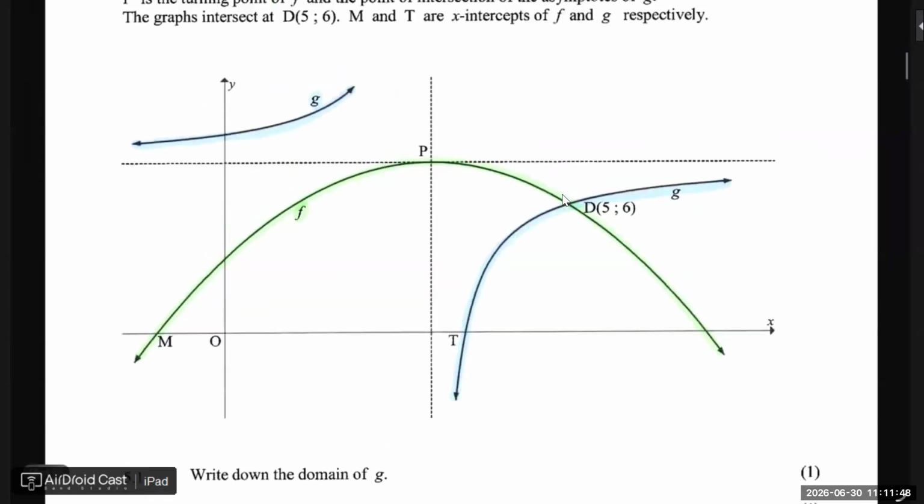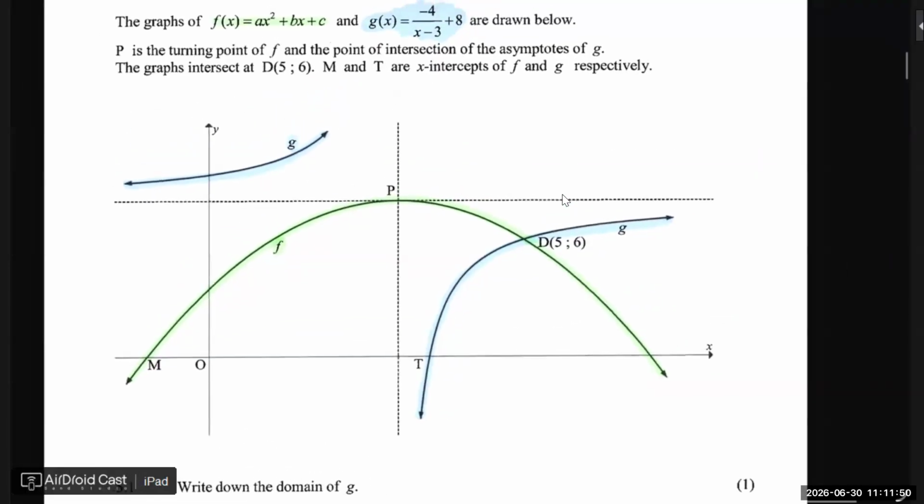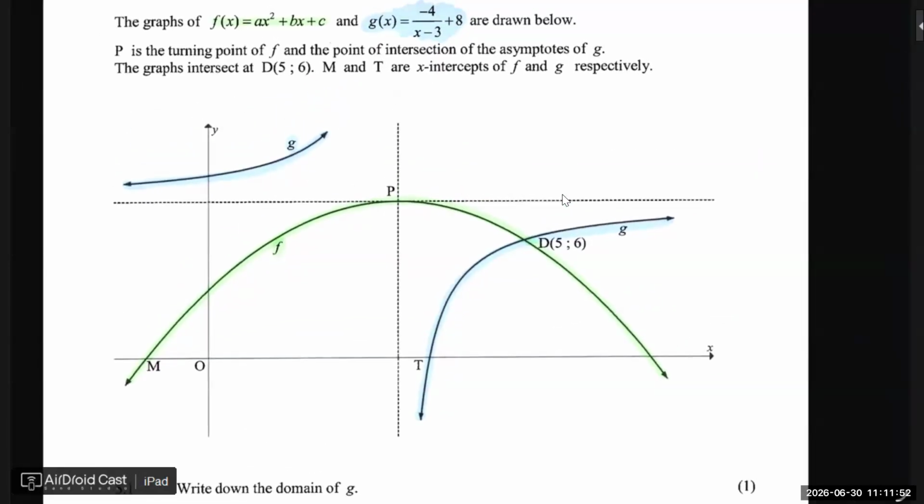Now, go and calculate what is the domain of g. Just one more. You can see, right? The domain of g is?